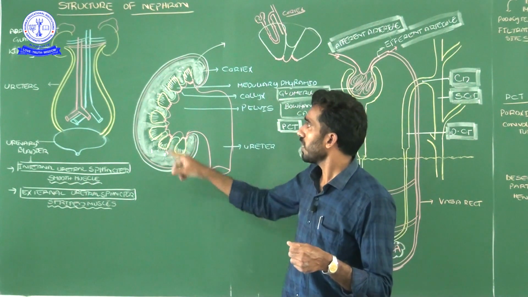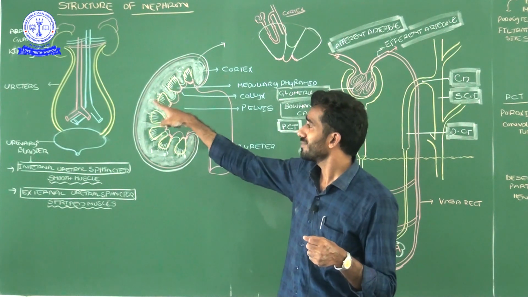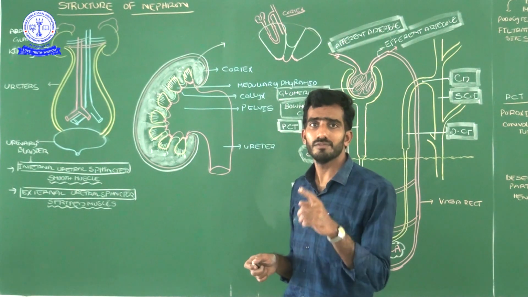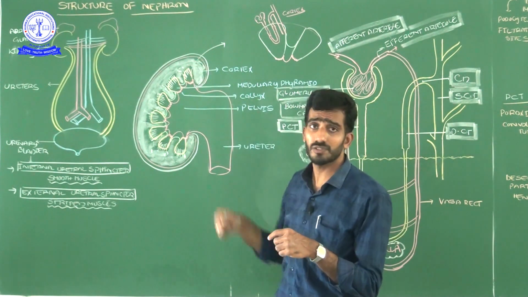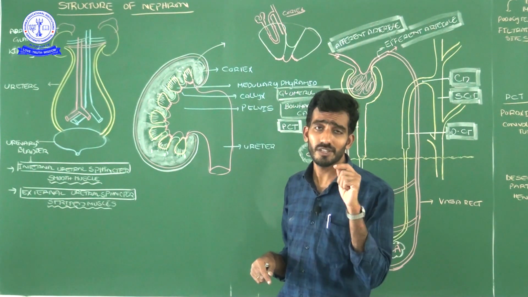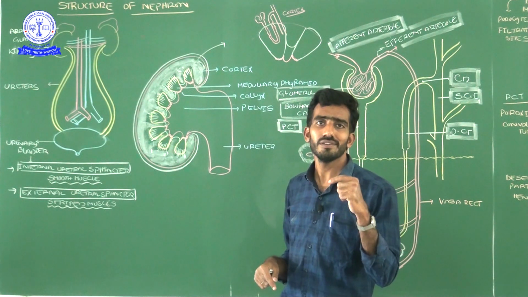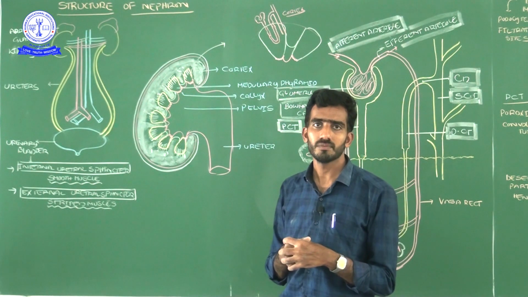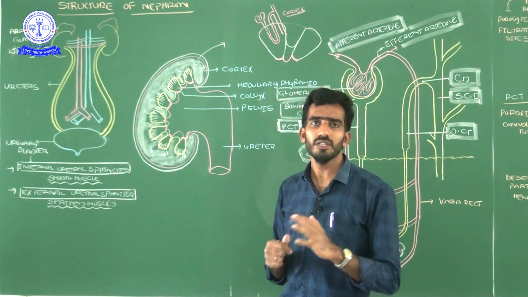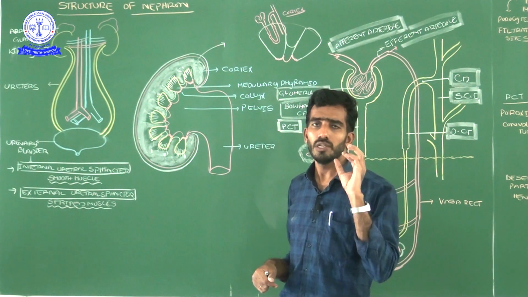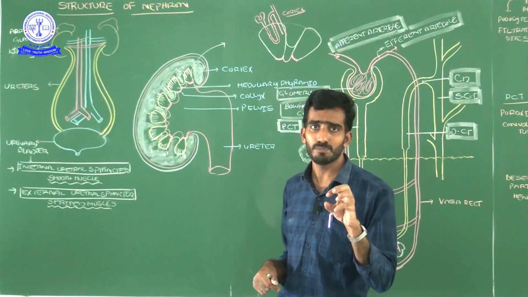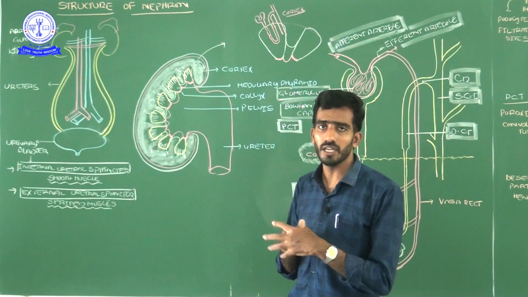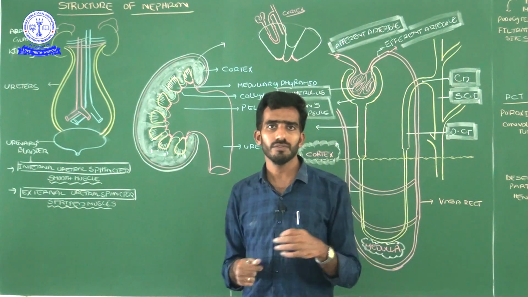So one more time I will continue from the beginning of the human excretory system, because when we study the structure of the nephron, we should get a proper idea in which place it is present. Then the remaining things are easy. So for getting clarity on the location of the nephron, I will explain from the beginning onwards. Let me start our video session.